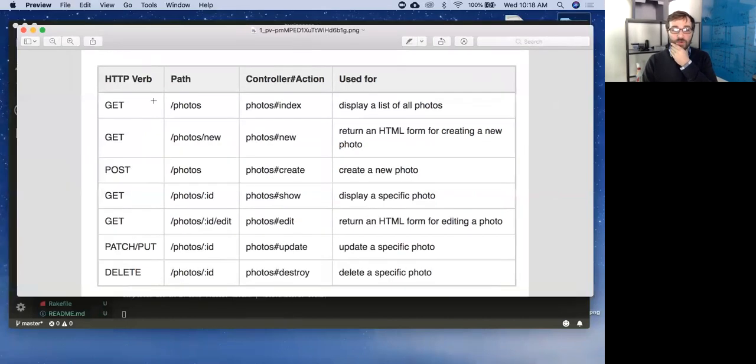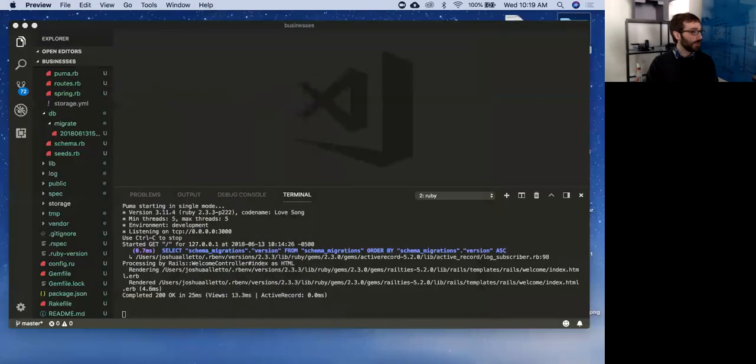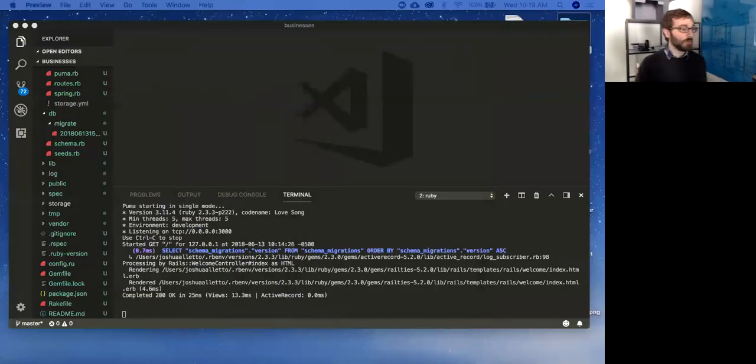We'll come back to this and go through. I think I just wanted to talk about this. And then we have this convention for our routes. This path is our routes, right? Get to photos is saying, get me all of the photos. You can see that right here. Get to photos new is saying, I want to make a new photo, so give me the form so that I can do that. We'll get to that in a minute. Post, I want to create a new photo, etc. I actually think I'm going to stop this and let's just start coding. And then we can come back to questions. But I wanted just to remind you that this is what I'm following as we go through this.